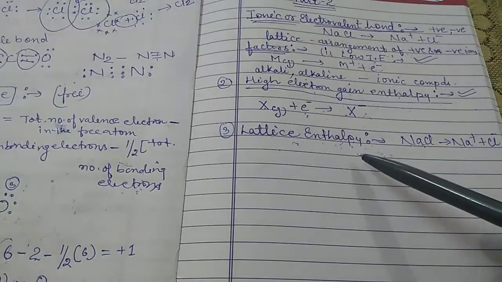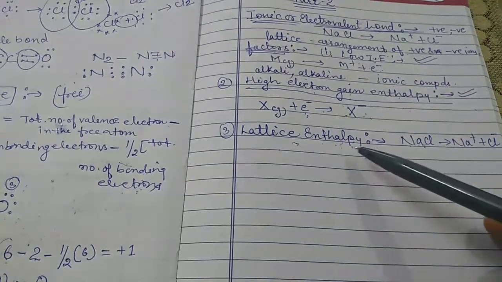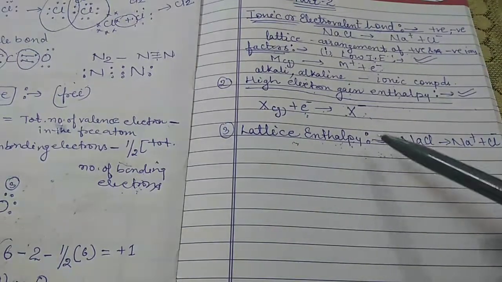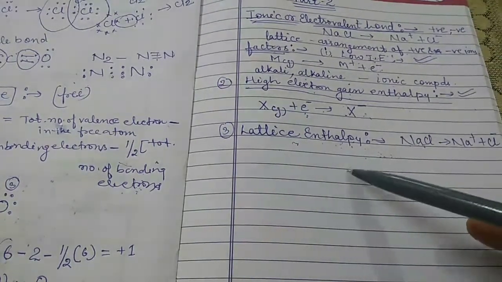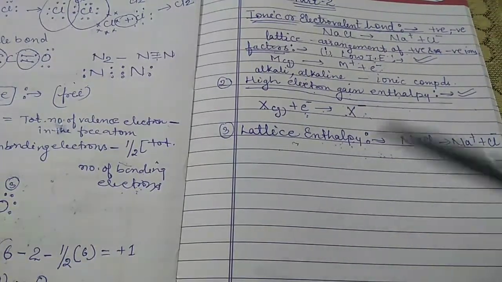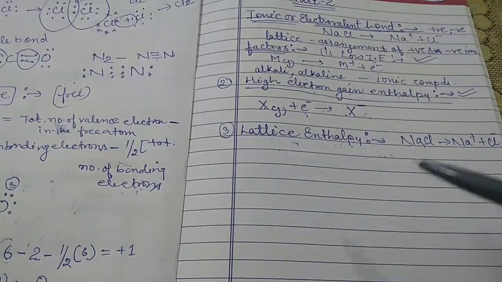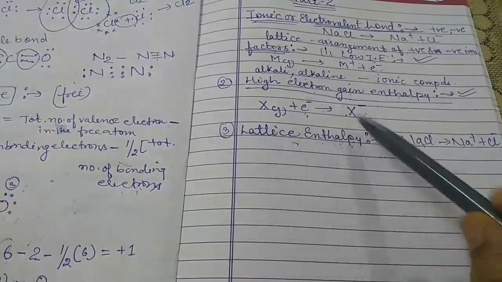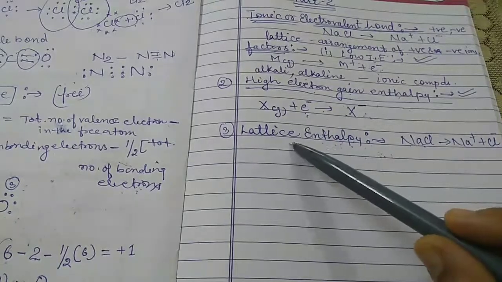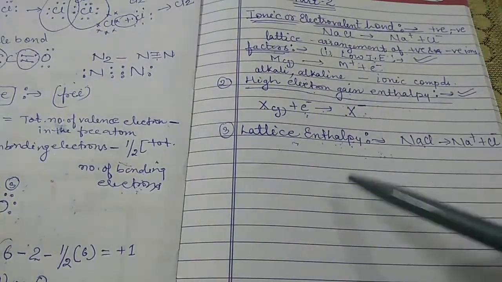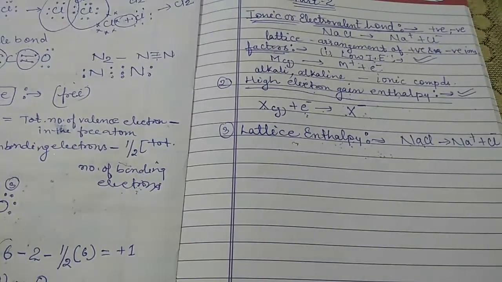The ionization process is always endothermic, meaning it absorbs energy, while the electron gain enthalpy process may be exothermic, releasing energy, or endothermic. Whereas lattice enthalpy is exothermic, it means it releases energy.